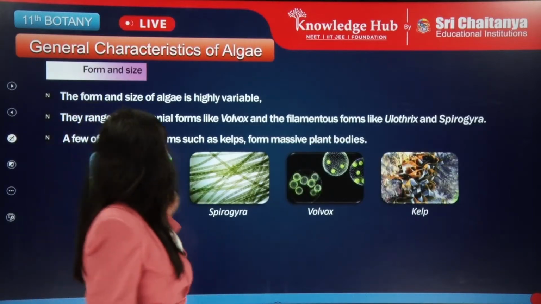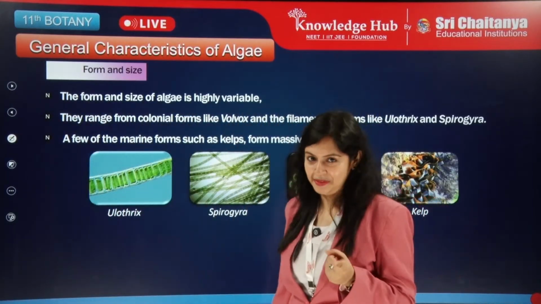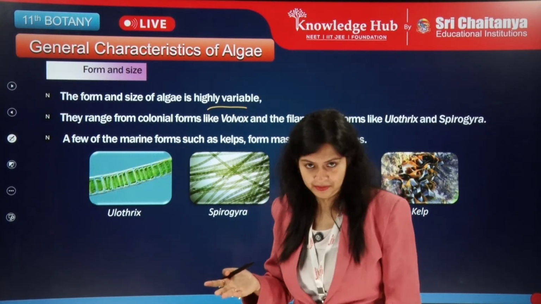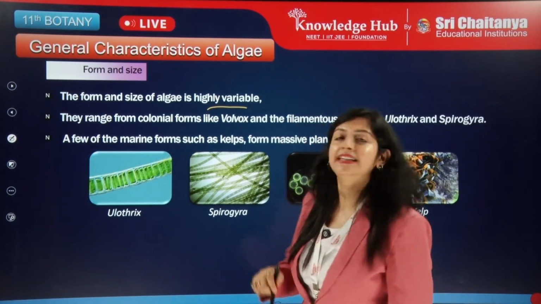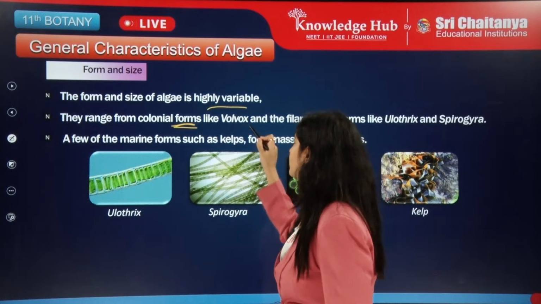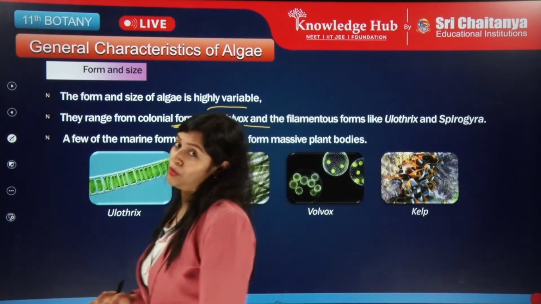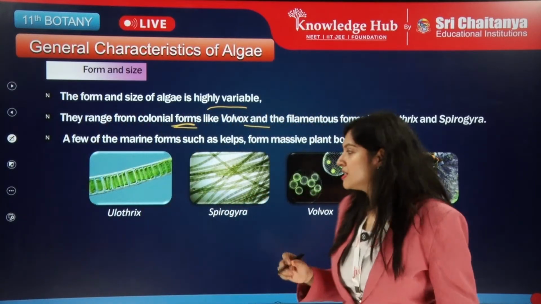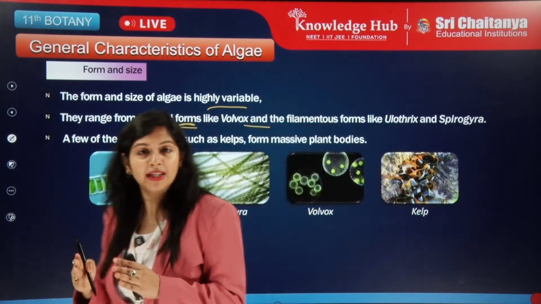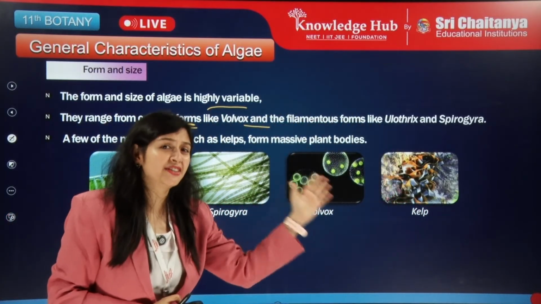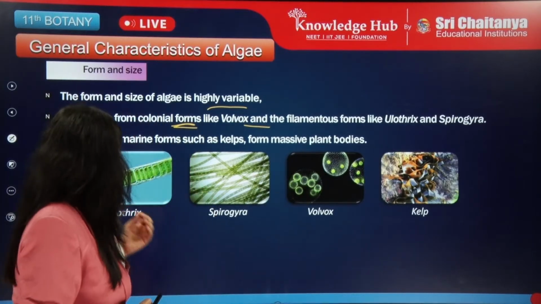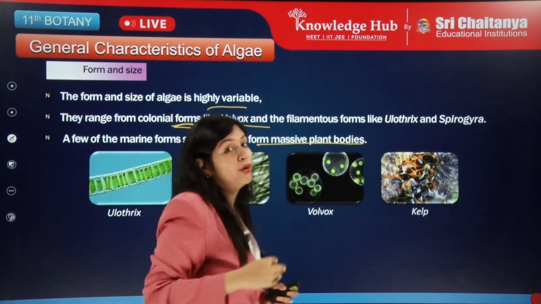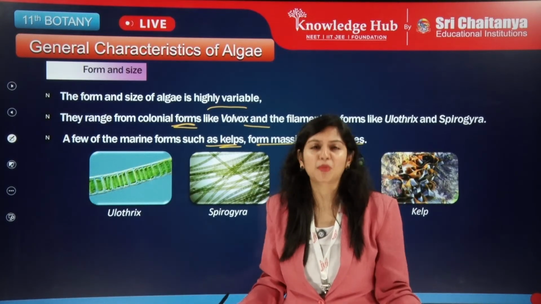Now let's see the form and size of the algae. It is highly variable. They range from colonial forms like Volvox to filamentous forms like Ulothrix and Spirogyra. From unicellular and colonial forms, you have everything up to the giant kelps. All the marine forms such as kelps form massive, huge plant bodies.